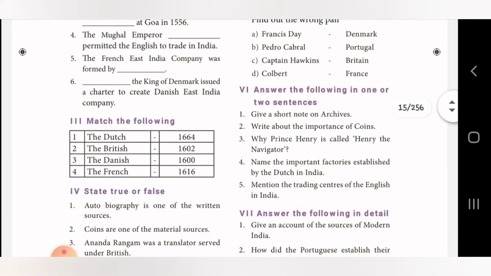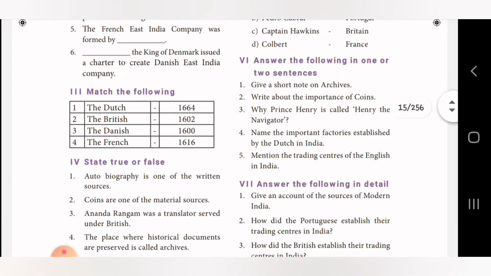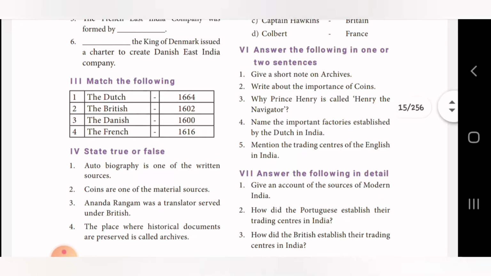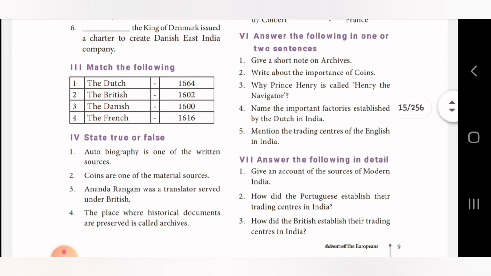Today we are going to see revision 2 for your first term examination. Lesson number 1, short answers. In last class we saw map skills as well as all evaluations from lesson 1 and 2 from history, right? Today in lesson 1 history we are going to see short question answers as revision.